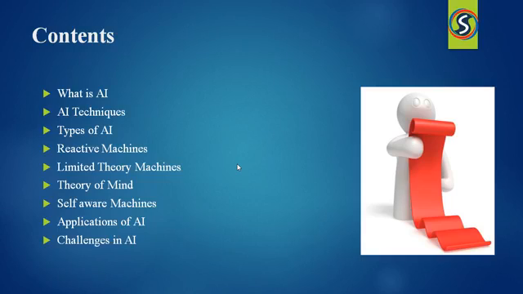Firstly, I will explain what is artificial intelligence. After that, I will explain the artificial intelligence techniques. After that, I will explain types of artificial intelligence. Four kinds of artificial intelligence are there. They are reactive machines, limited memory machines, theory of mind, and self-aware machines. I will explain those. After that, I will explain applications of artificial intelligence. And at the end of the session, I will explain the challenges in artificial intelligence.